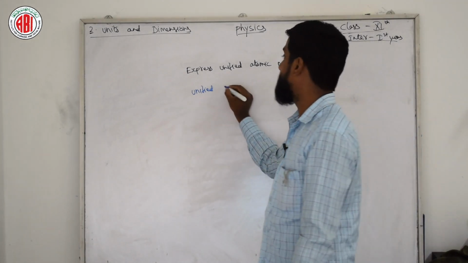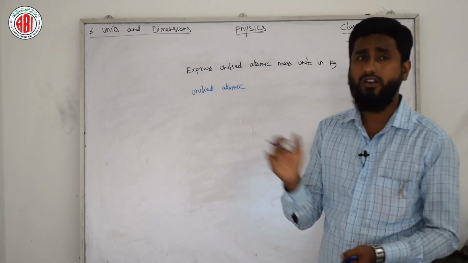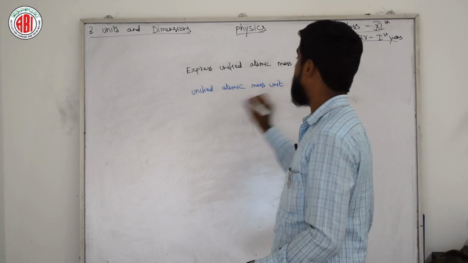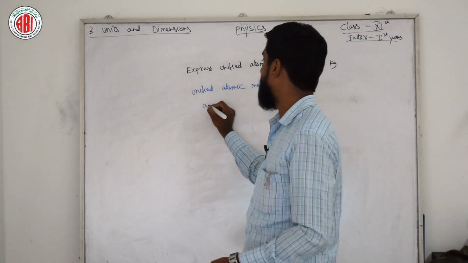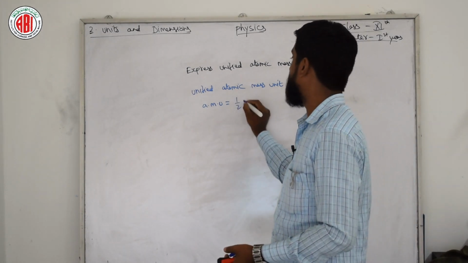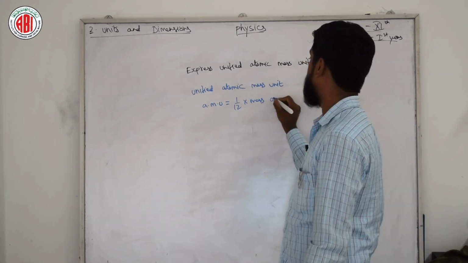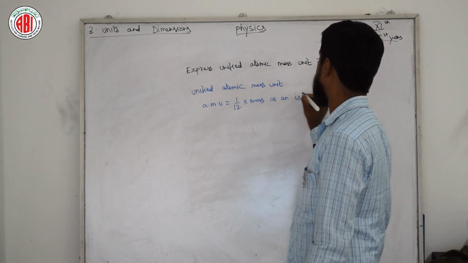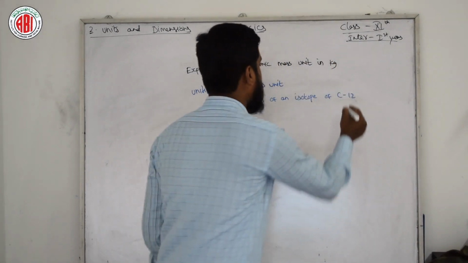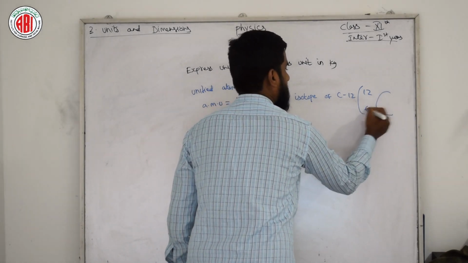All the students and viewers, you might have learned this in physics in your 9th standard or lower classes. We call this AMU, atomic mass unit, and atomic mass unit is always 1 by 12 into the mass of, which atom, all the students tell me, the mass of an isotope of carbon 12, which we can write as carbon 12 with atomic number 6.